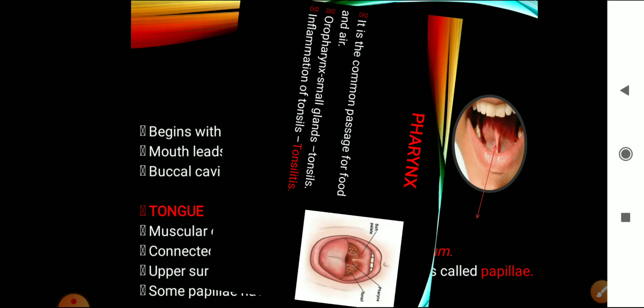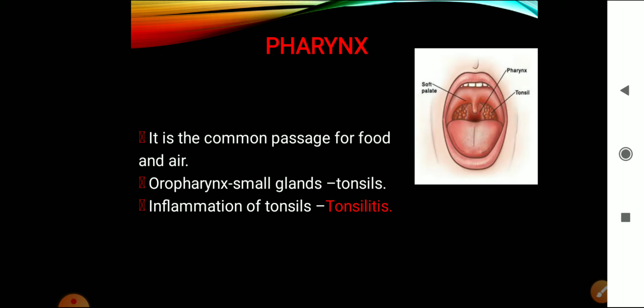Now we'll move on to the next, that is the pharynx. So mouth, buccal cavity, pharynx. The pharynx is a common passage for food and air. The food passes through the pharynx, and air also passes through the pharynx. The pharynx is divided into three parts: oropharynx, nasopharynx and laryngopharynx.